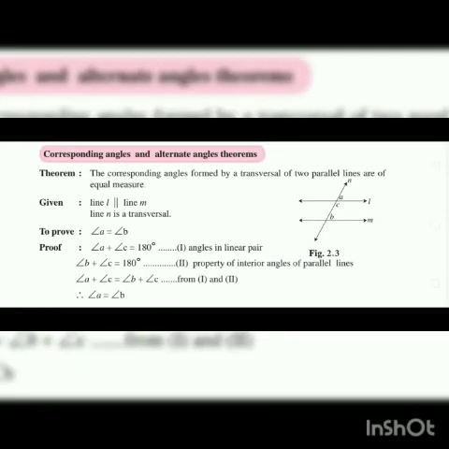So we will go to the next theorem, that is corresponding angles and alternate angles theorems. Theorem 1 says the corresponding angles formed by a transversal of two parallel lines are of equal measure. We have learned how to prove in previous classes. So let's see what the first step is.